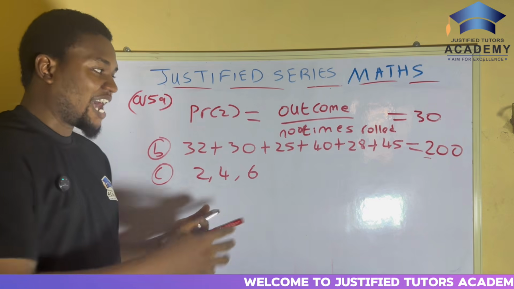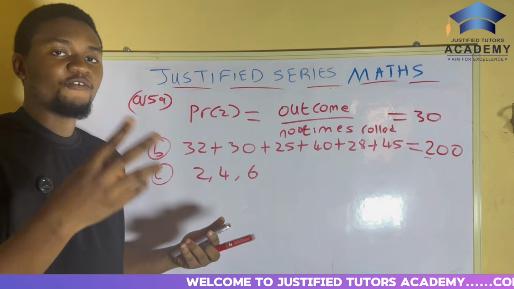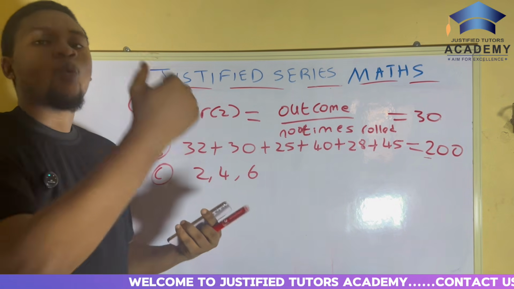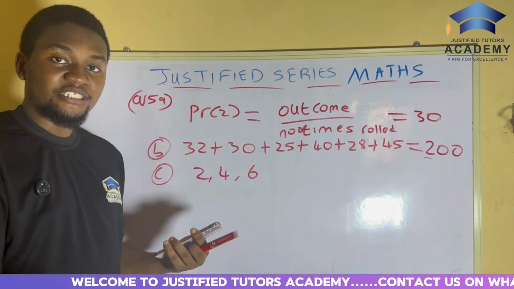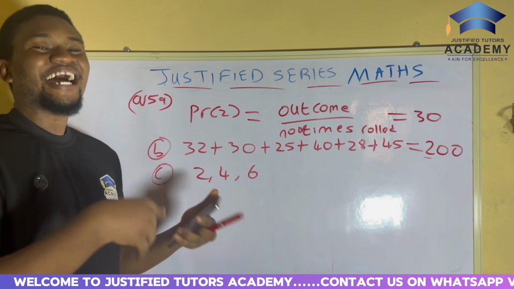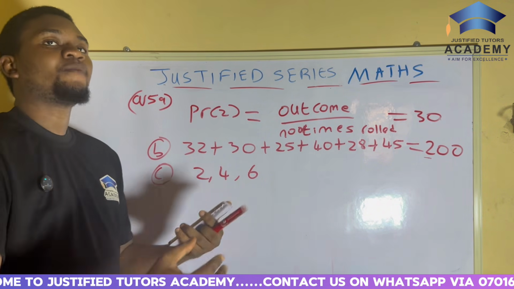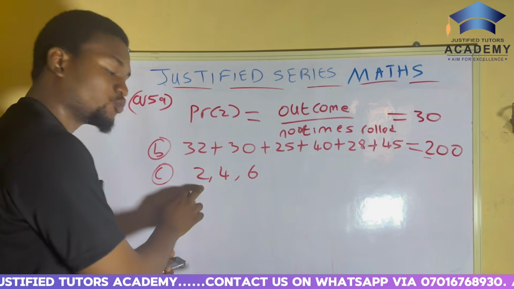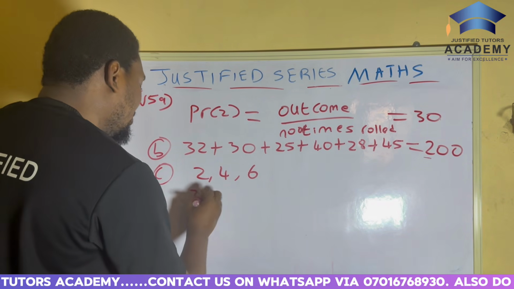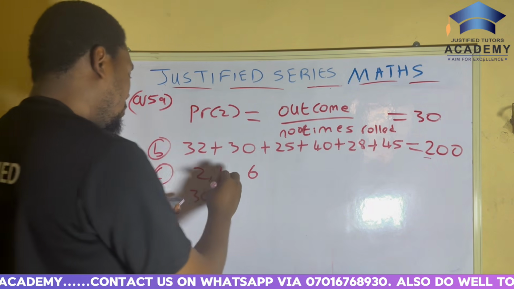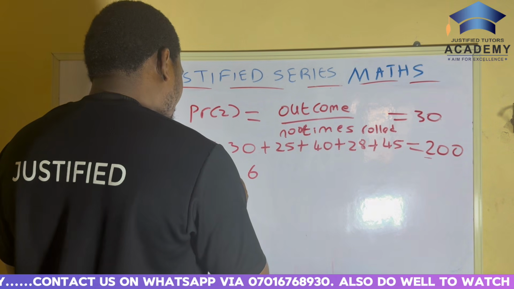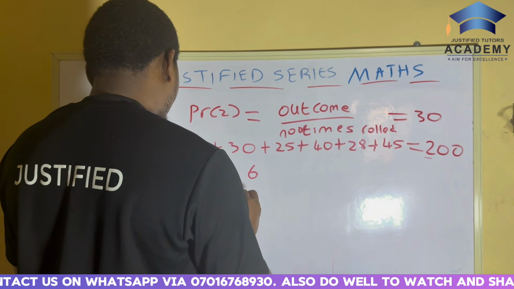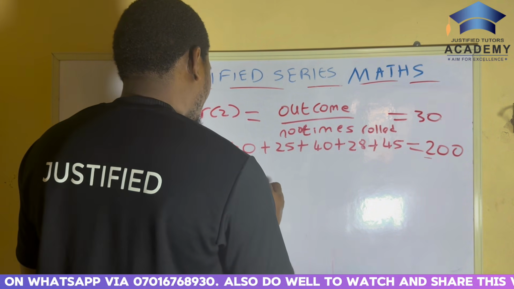Because a die has just 6 numbers: 1, 2, 3, 4, 5, 6. So what are the even numbers in 1, 2, 3, 4, 5, 6? They are 2, 4, 6. Now, what are the outcomes? The number of times they got a 2 is 30 times. The number of times they got a 4 is 40 times. And the number of times they got a 6 is 45 times.